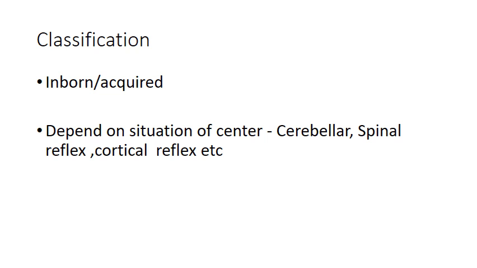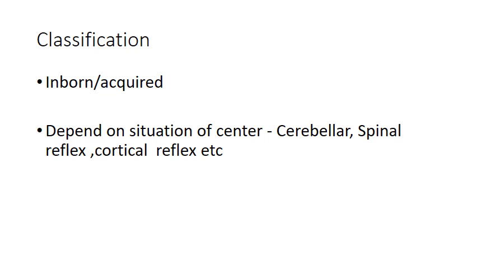You might have studied in the 12th PUC syllabus, but the same thing I will explain during the conditioned reflex. So these are the first classification of reflex activity: the inborn reflex activity and the acquired reflex activity.